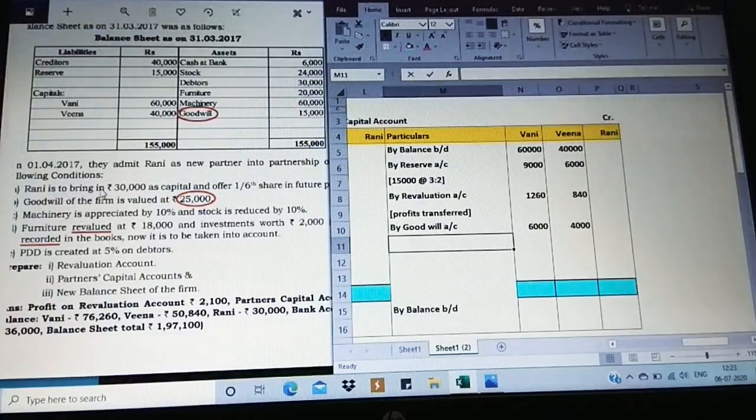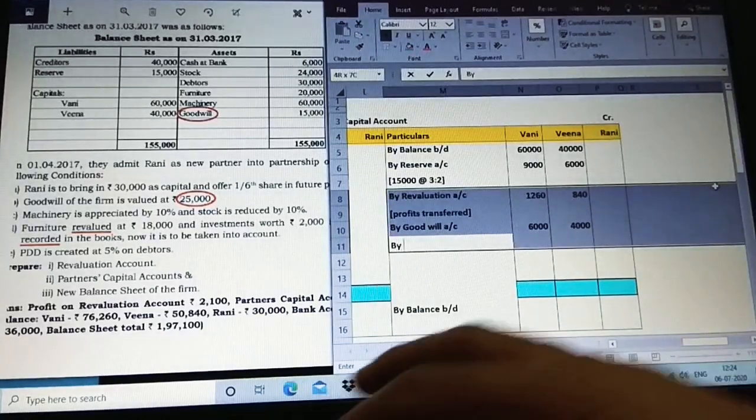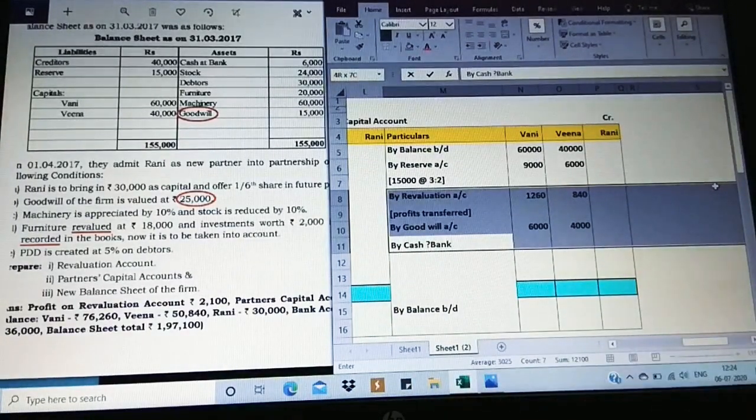Rani is to bring in 30,000 as capital. So it is by cash or bank account. So the value is 6,000.